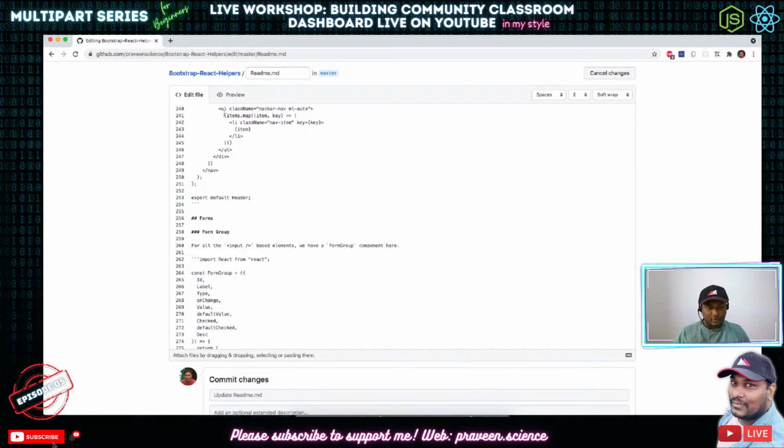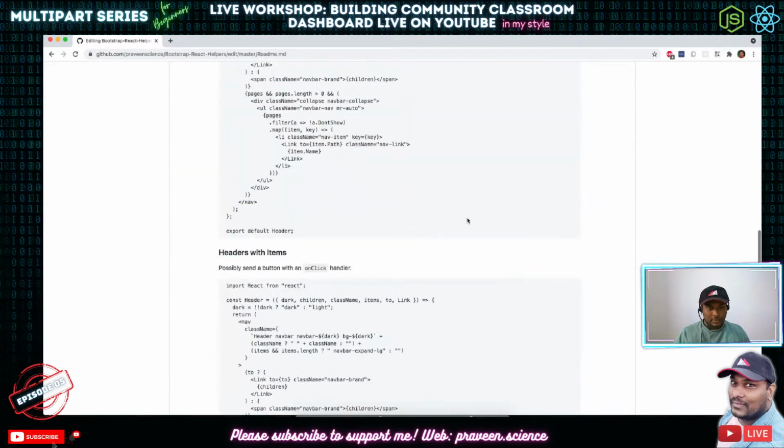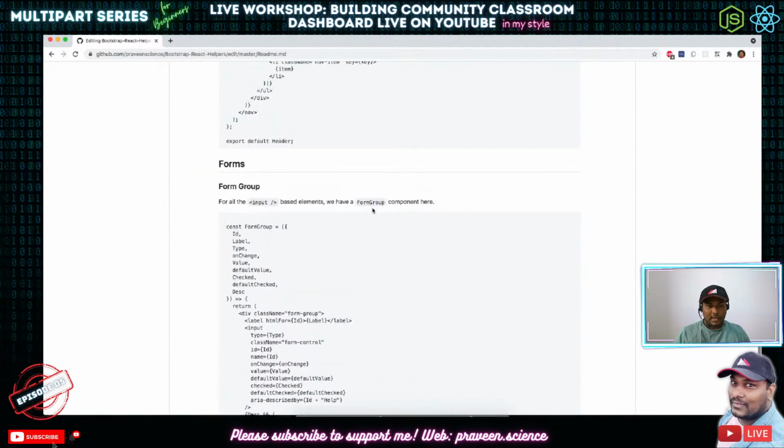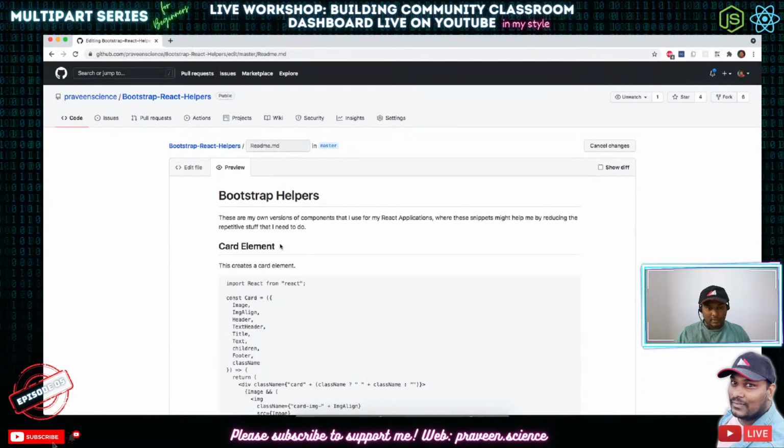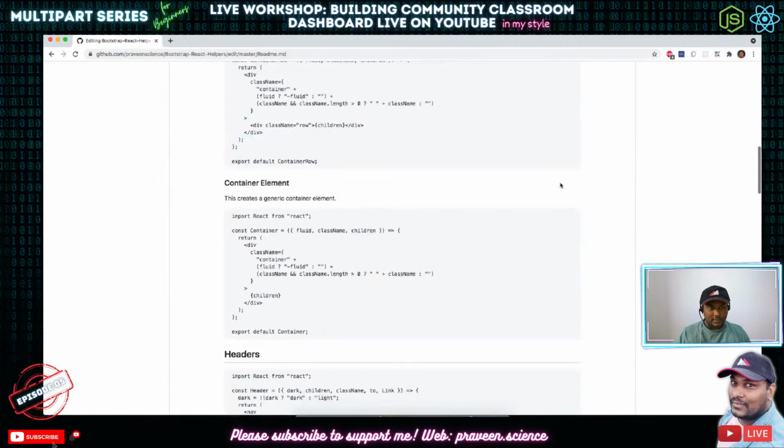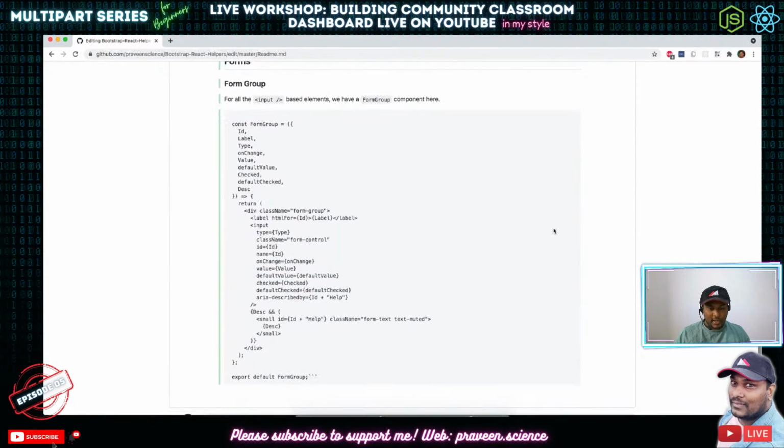Okay, so if we see the preview, it's going to show us this part. So this is the forms, and inside that we have a form group component, which looks good. And we can even do the show diff, and we can see that these 3 lines have been added.